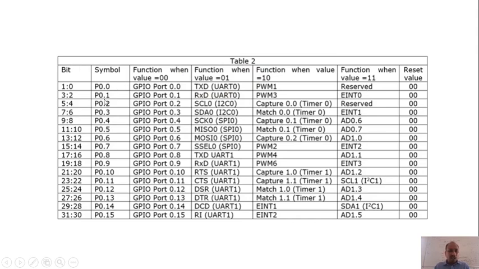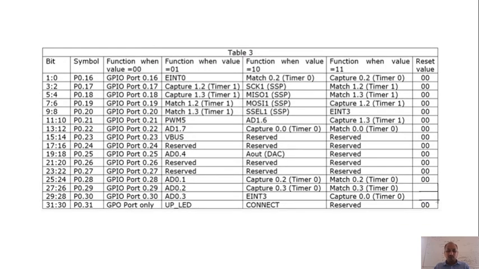So like this, I have written for all the ports. Whenever P0.1 value is 01, it is going to perform RXD0. If P0.1 is 10, it is going to perform PWM3. If P0.1 is 11, it is going to perform EINT0. So like this, I have defined for all the port numbers, right?